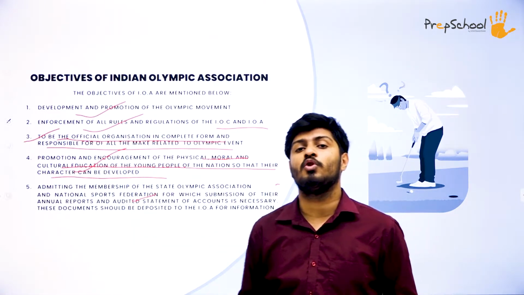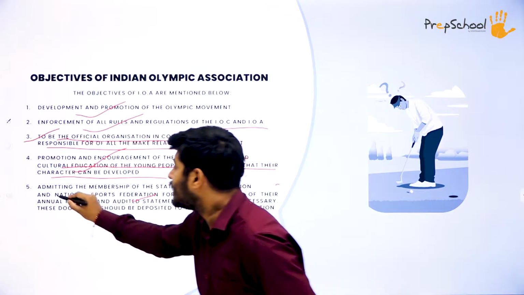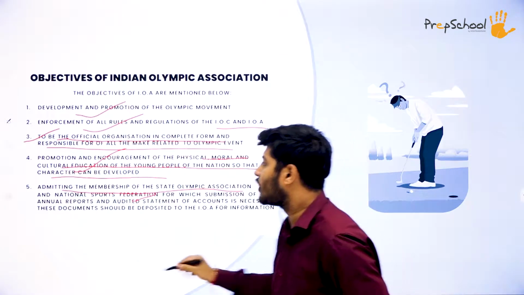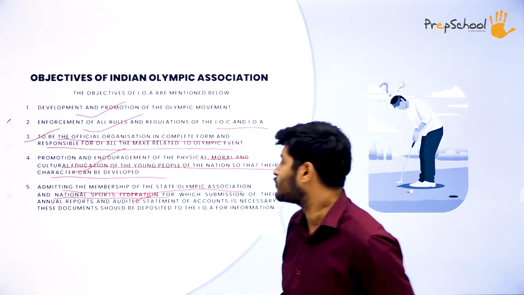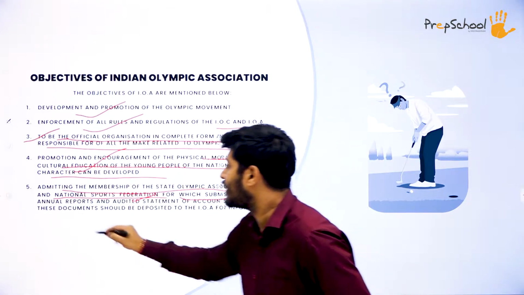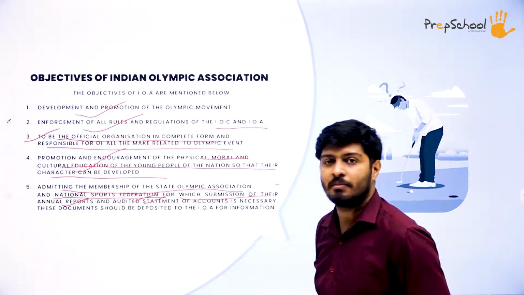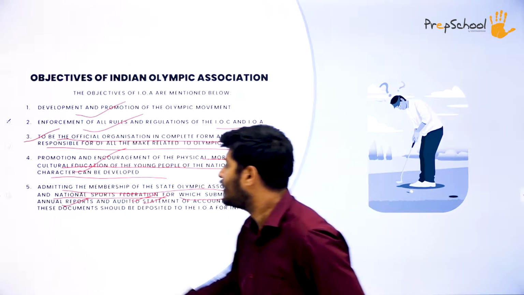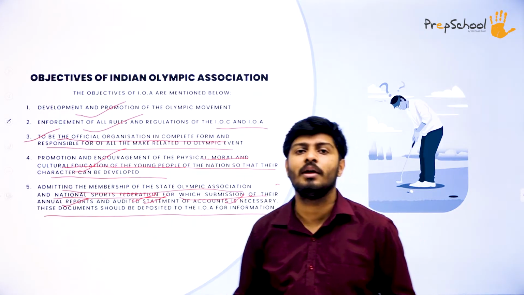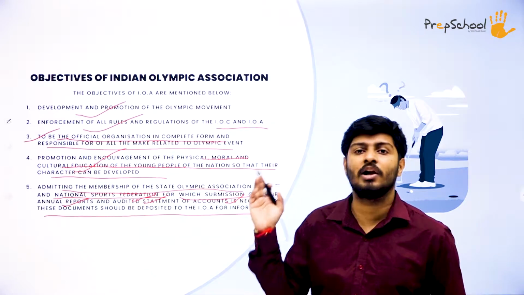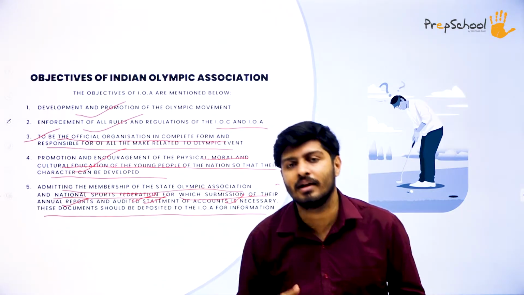Having said that, let's move on to our fifth objective, that is admitting the membership of the State Olympic Associations and National Sports Federations, for which submission of their annual reports, audited statements and accounts is necessary. These documents should be deposited with the I.O.A for any kind of information or legal cross-checking.